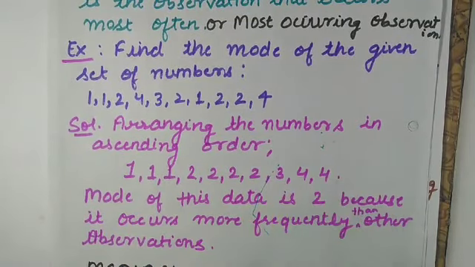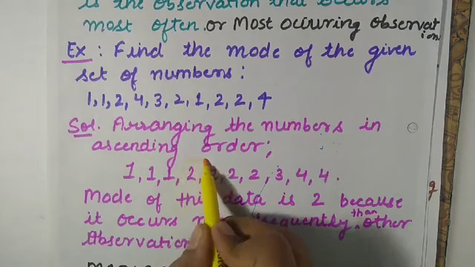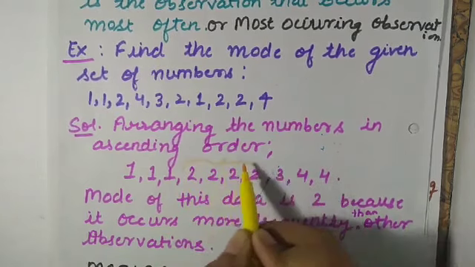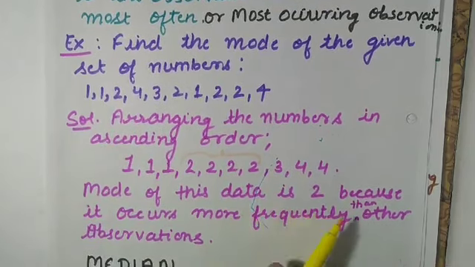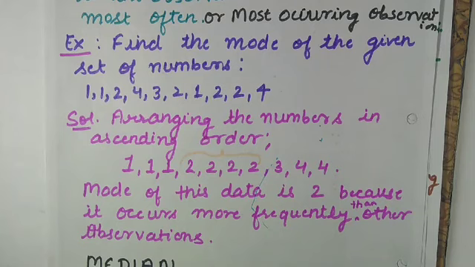and 4 is coming 2 times. So which observation is occurring the maximum number of times? Here we are observing that that observation is 2, because it is occurring 4 times. So the mode of the data is 2 because it occurs more frequently than other observations. So here the mode will be 2.